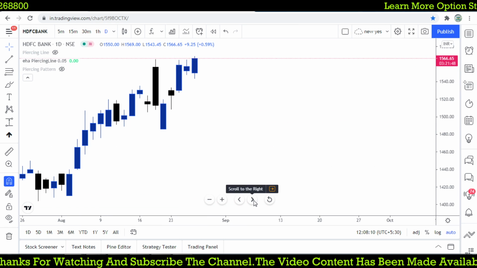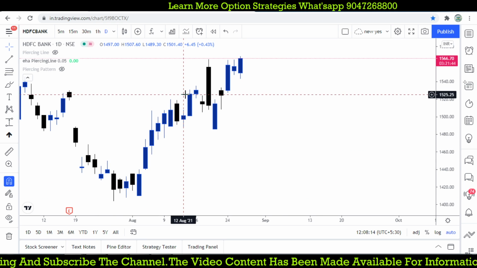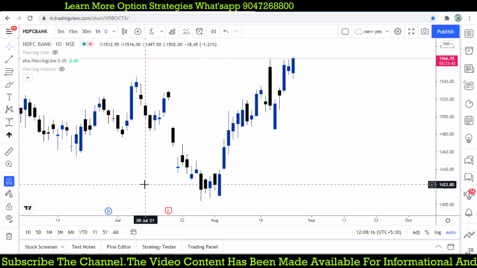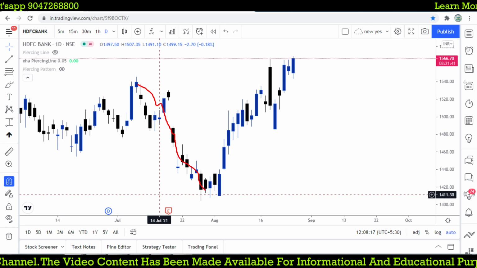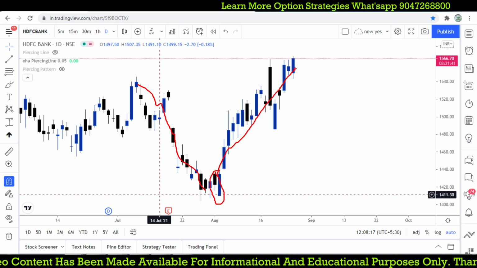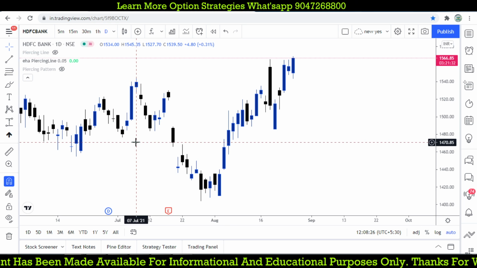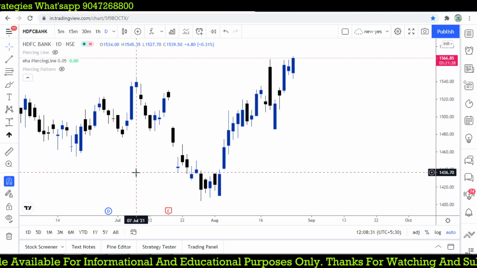That is a great move from the same stock, which is still rallying from the lower level. Also remember the previous trend is down when the candlestick pattern forms, so there is a reversal. We are using that candlestick as a reversal pattern. The piercing line and Nestle.